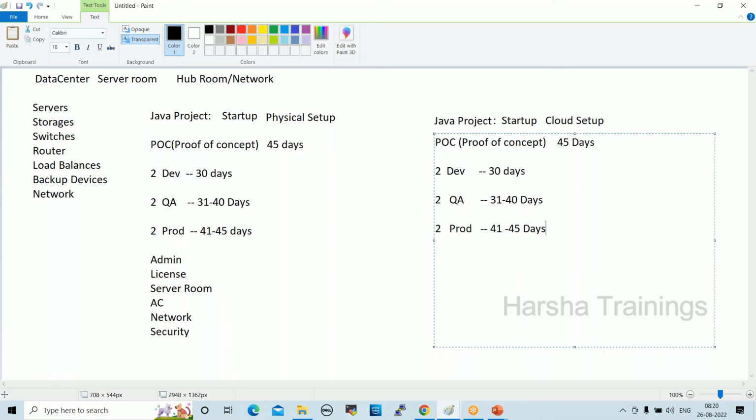Right? So in this cloud setup, we don't require any admin. No admin needed. As a DevOps engineer, we can create the servers within 1 minute. It is very easy, very simple, right? So no licensing required. The vendor will take care of the license, AWS will take care.